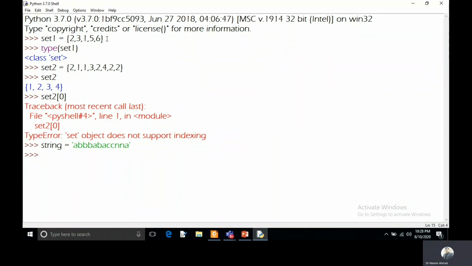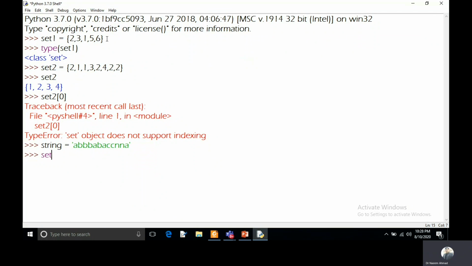If you want to see the unique characters of this string, you can take a set. That will help you. First you have to convert this string type into a set, and then you will be able to print the unique characters of this string.